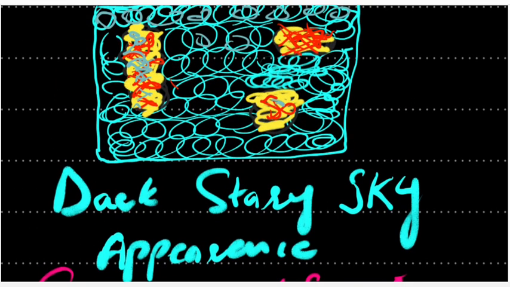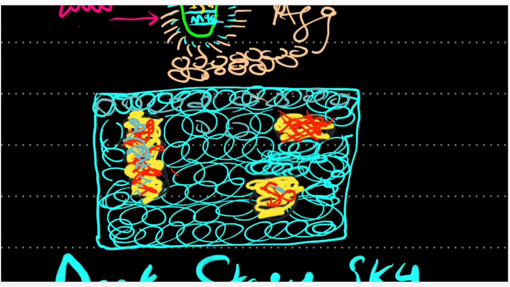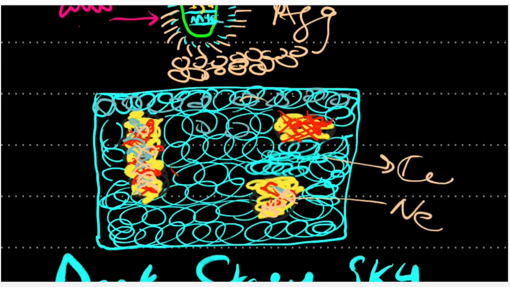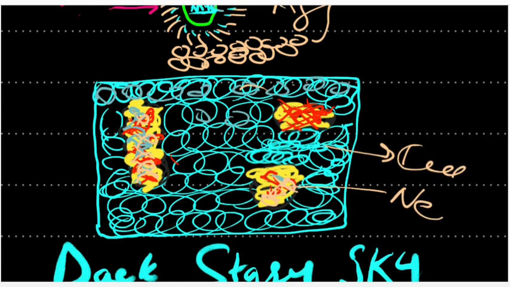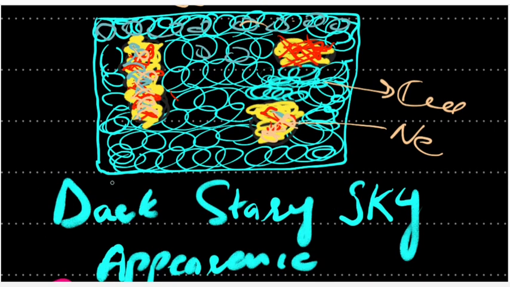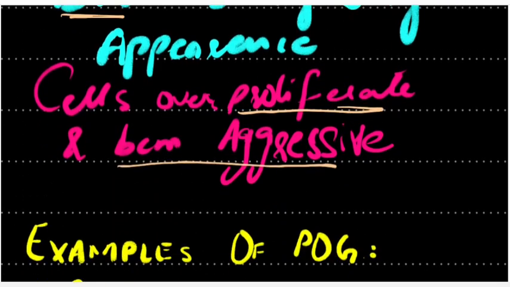If we see the slide, there are many cells here, and obviously in the cell cycle, because they are going so fast, there will be necrosis as well. So these are the necrosed areas, and these are the cells which are replicating. So here there will be a dark sky, starry sky appearance, because in the darkness we see star-like necrosis. There is star-like necrosis here, and we have many cells overproliferating.